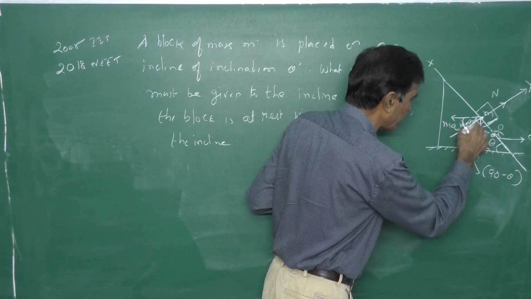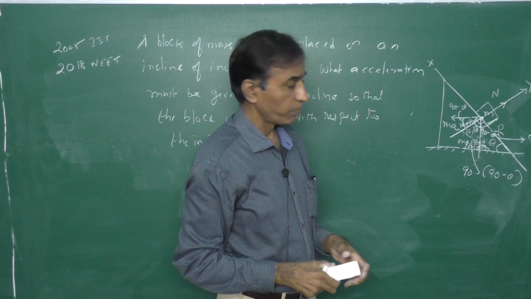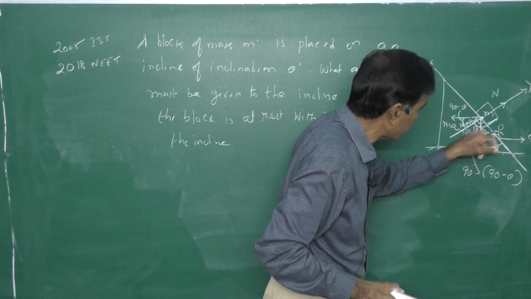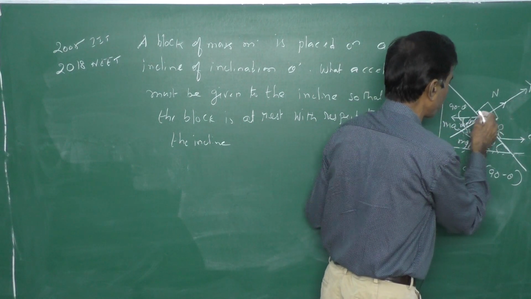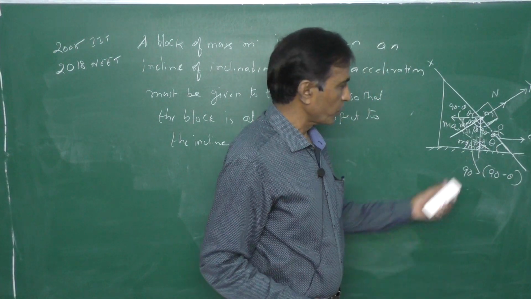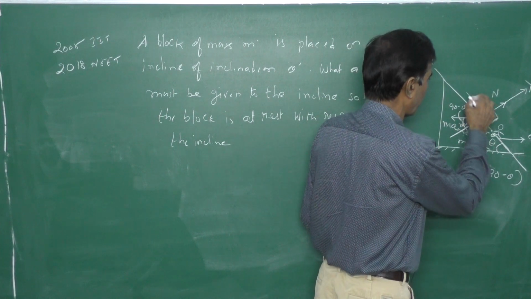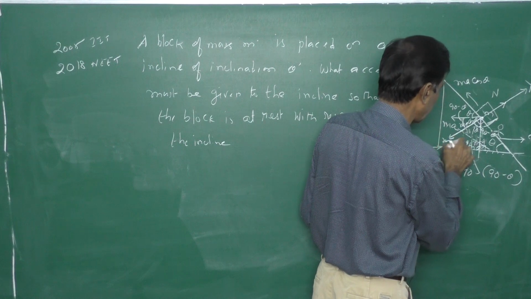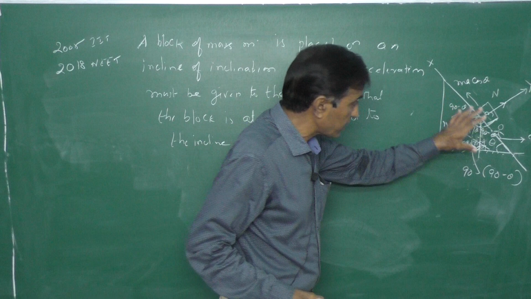Therefore this angle will be 90 minus theta. But these two are parallel to each other, and these two are mutually perpendicular. Therefore this will again be angle theta. So now resolve this ma. One will become upward, that is ma cos theta. The other one will be ma sin theta. So these are the components of the forces.